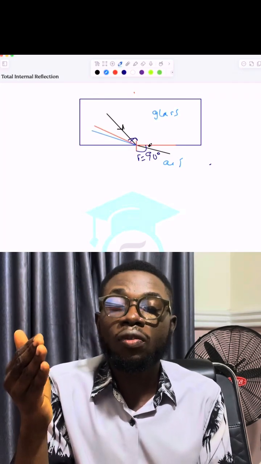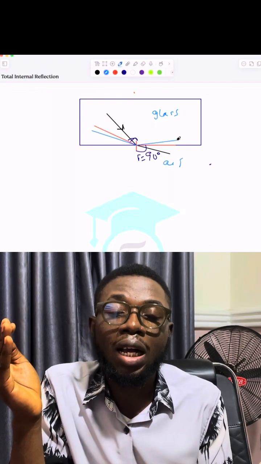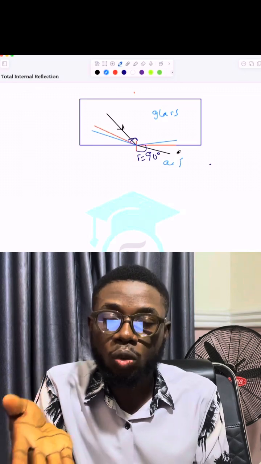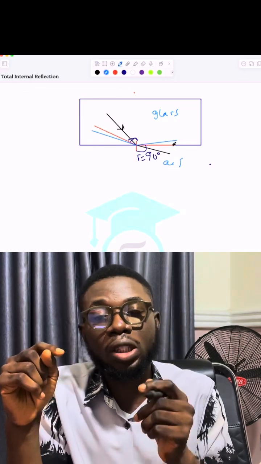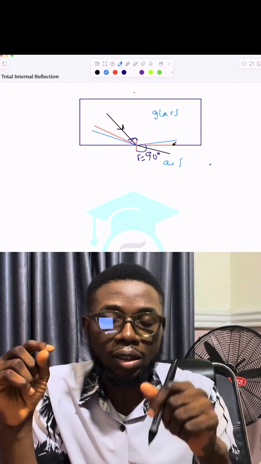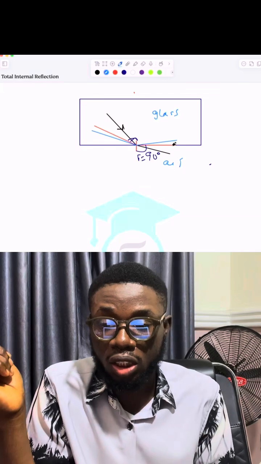With any little tilting further, you can tell that this ray of light will no longer appear as though it was refracted. It will definitely bend inside. And it's at this point that you say that total internal reflection has occurred. And that is what the concept of total internal reflection is.